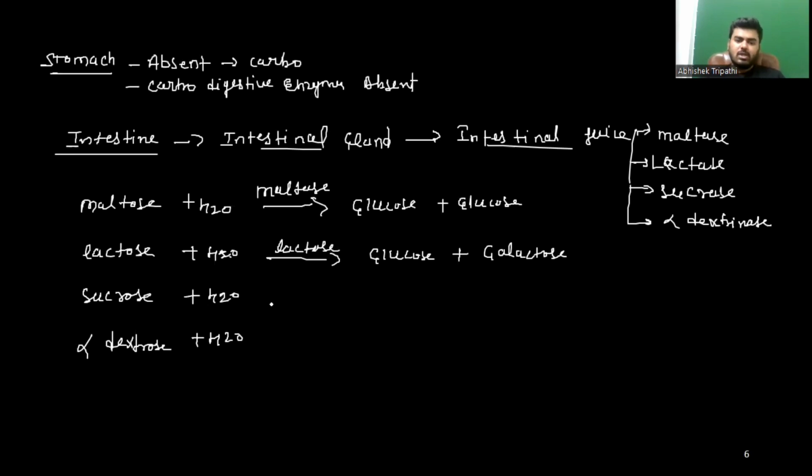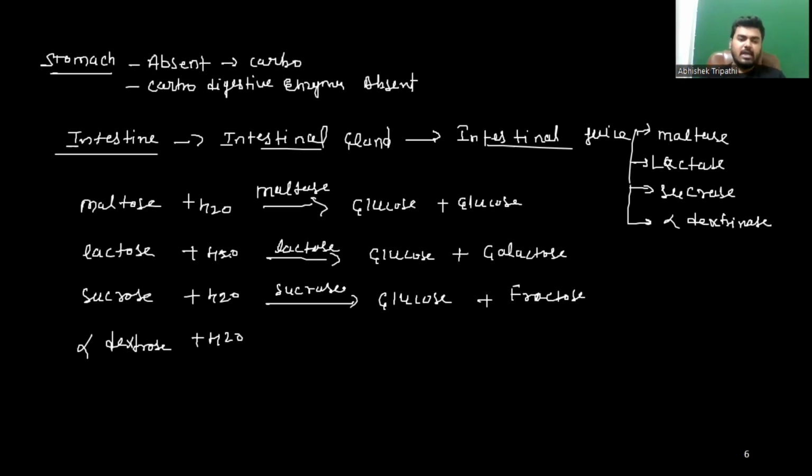Now, sucrose is converted into one molecule of glucose and another molecule of fructose in the presence of the enzyme known as sucrase.